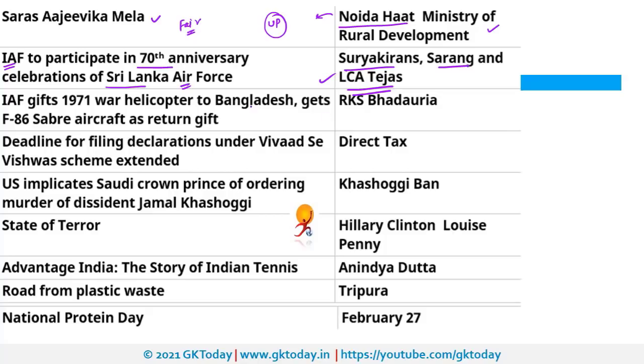Next is India gifted 1971 war helicopter to Bangladesh, and as a return gift, Bangladesh gifted us F-86 Sabra aircraft. You need not to know much more than this. For this news, this much is enough. Now, who is the Chief of Air Force? He is RKS Bhadauria. Please note that this year, that means 2021, is being celebrated as 50 years of India-Bangladesh relationship. Bangladesh became a separate country after India's victory over Pakistan in 1971 war.